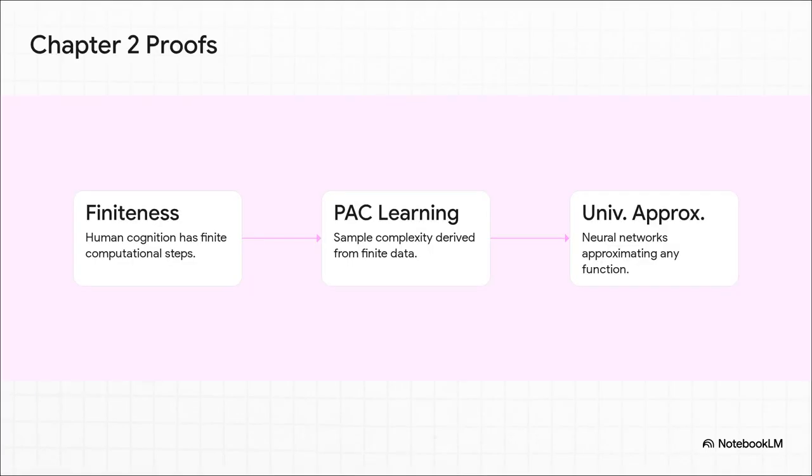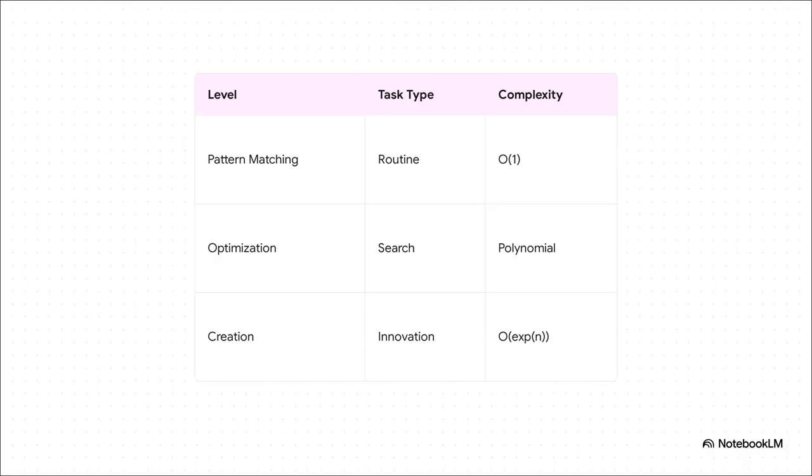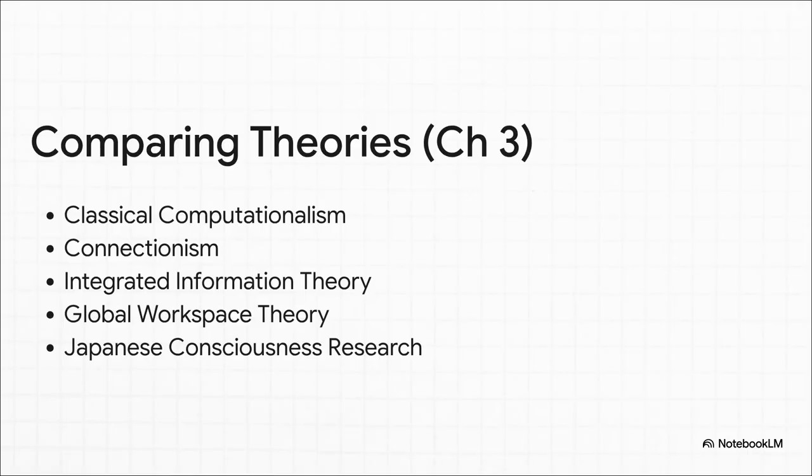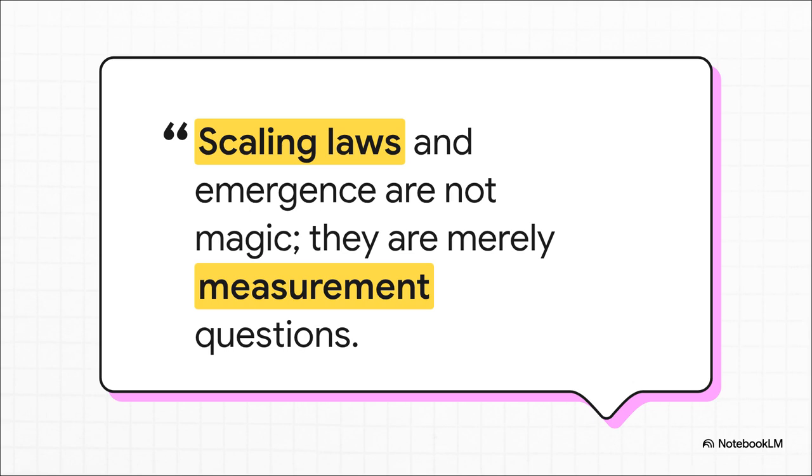And this brilliantly illustrates how finite human cognition makes mathematical realities, like universal approximation and PAC learning, possible. Intelligence scales up hierarchically. Going from pattern matching to discovery separates theoretical computability from what's actually practically feasible. By focusing literally just on computation, this beautifully contrasts with existing theories like integrated information or global workspace. Look, scaling laws and emergent abilities aren't magic. They're basically just observable measurement thresholds being crossed, right?